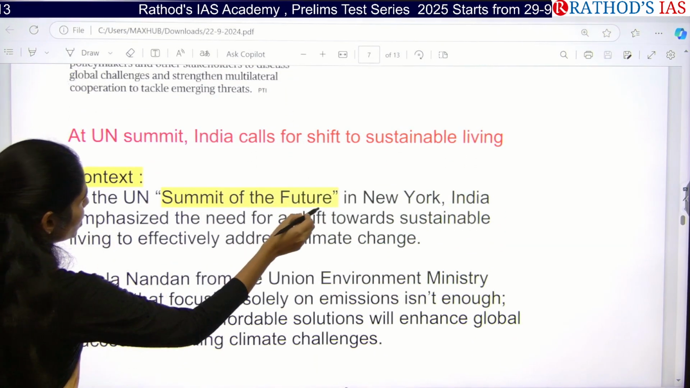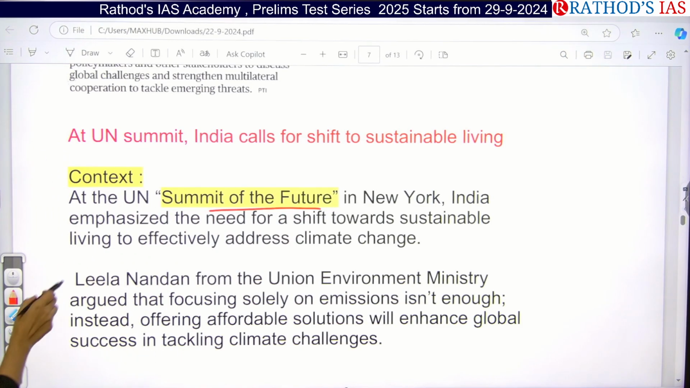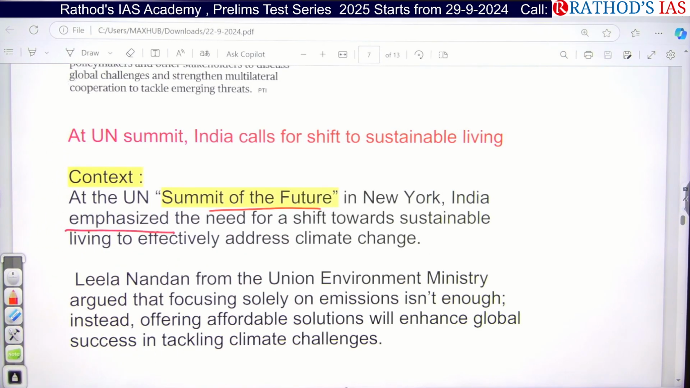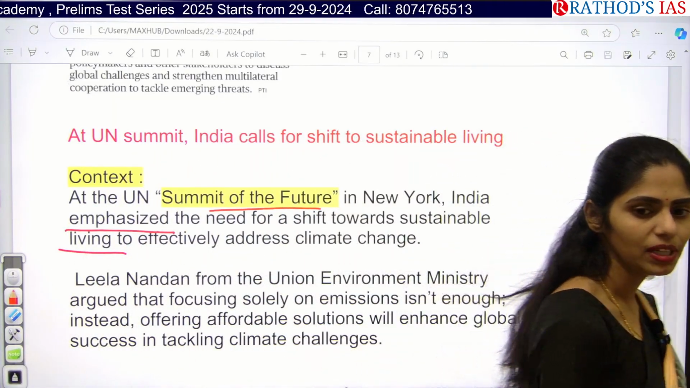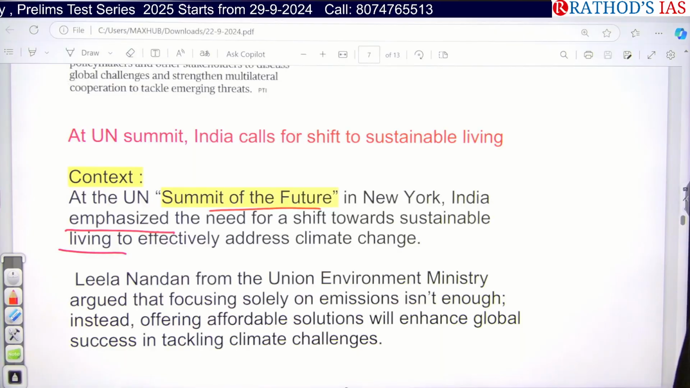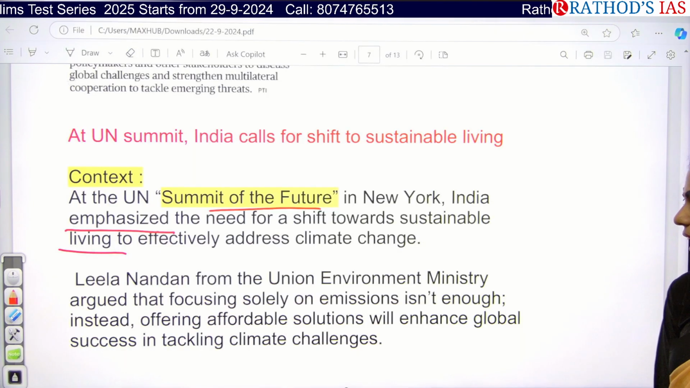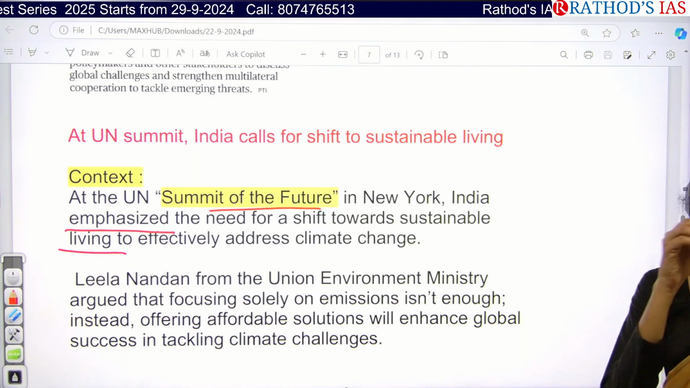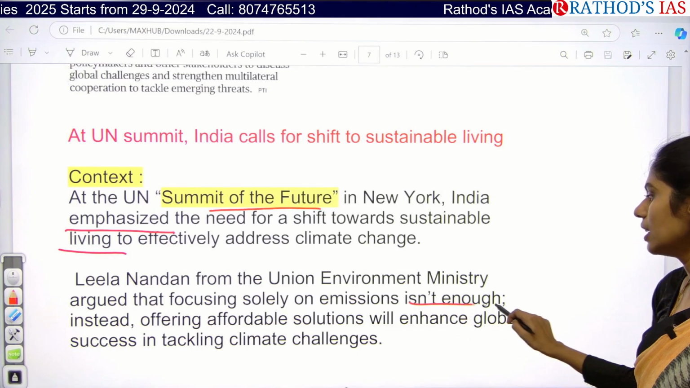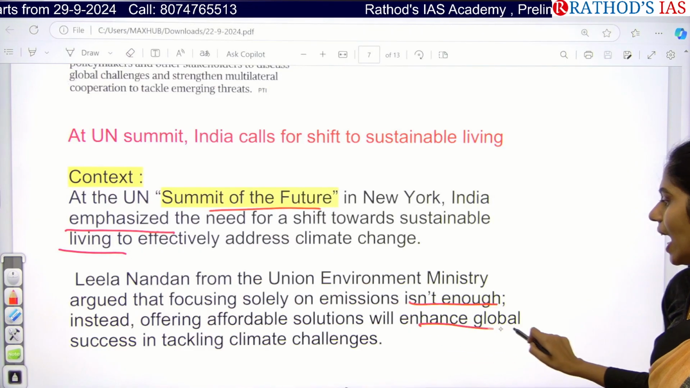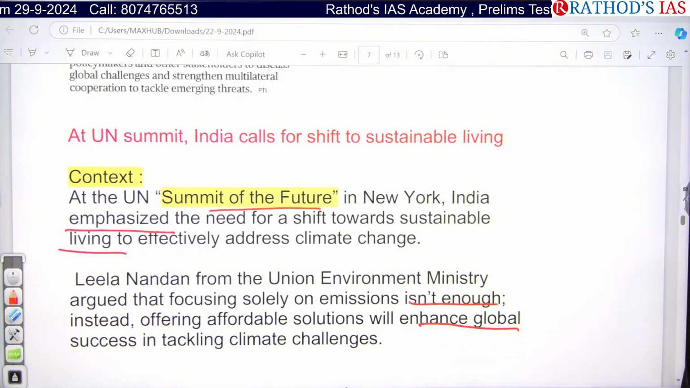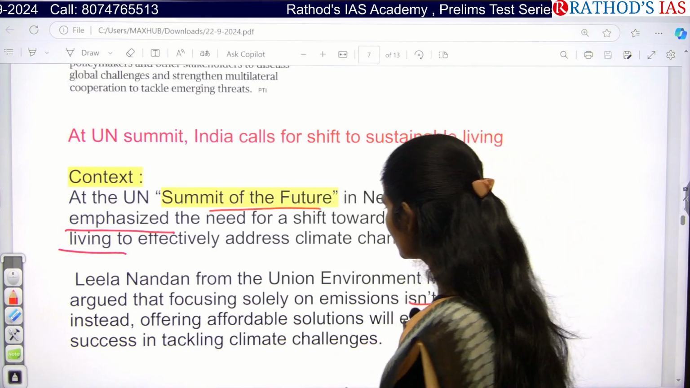At United Nations Summit of Future in New York, India emphasized that we need a shift towards sustainable living to effectively address climate change. So if you want to address this challenge of climate change, we have to adopt the sustainable lifestyle. And here our union ministry also argued that just when we are focusing on reducing of emissions, isn't it enough? We need to come up with some affordable solutions so that we can enhance global success in tackling these climate change challenges. So is this correct or not?